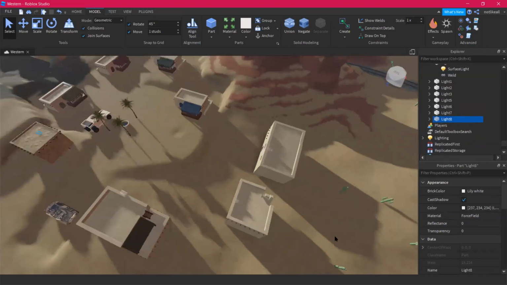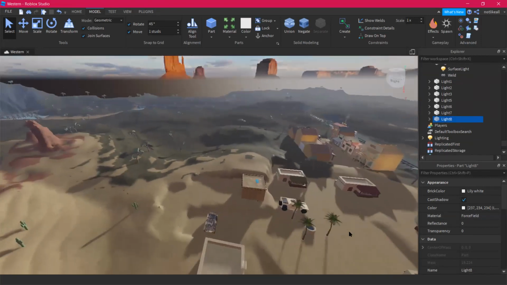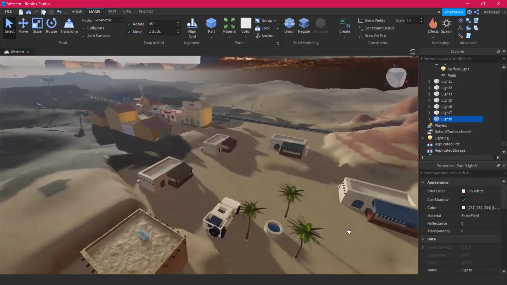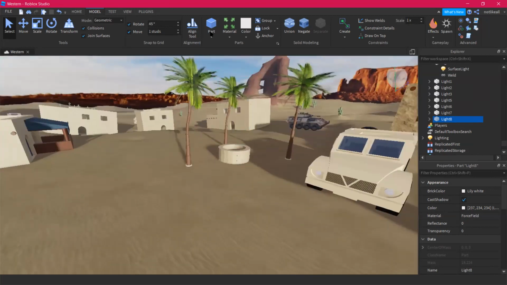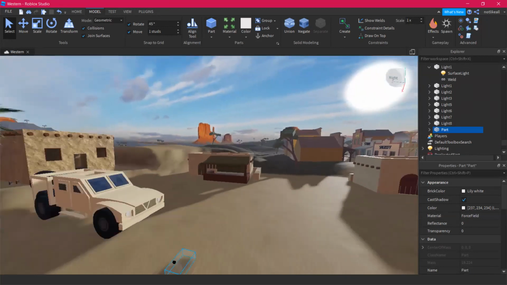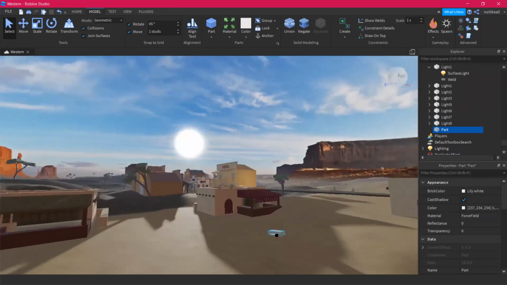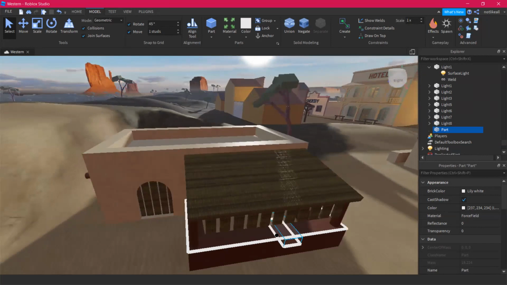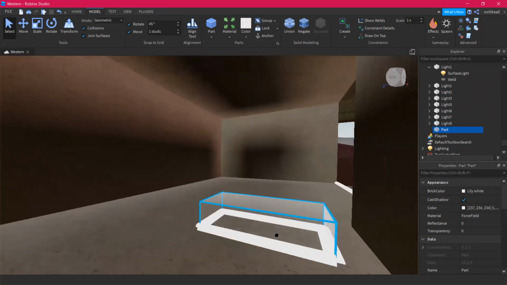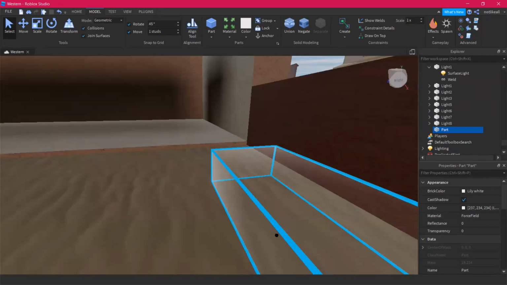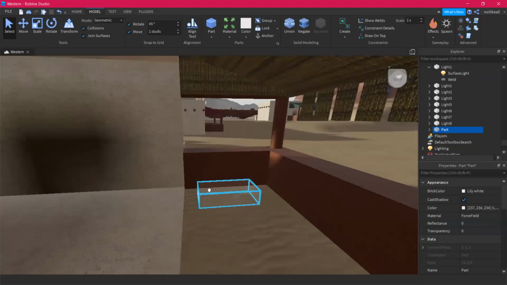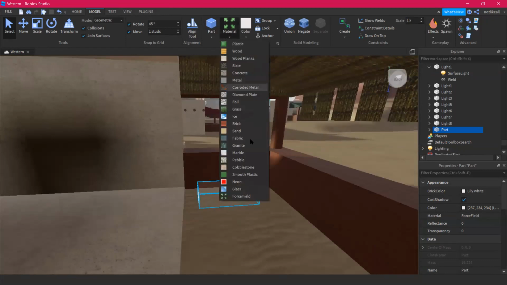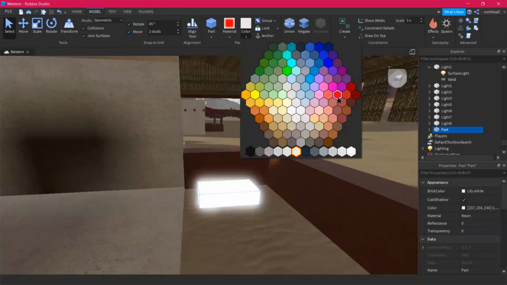Now I'm going to write a code. Okay, so the code will follow up something like this. I'm going to come back in the center of this town, and I'll just drop a single block as a switch. So if you want to have a switch, you can either get the switch somewhere in this house, if you can enter. Can we enter in this house? I don't think so. Well, I'll be using this area to keep a switch and to get some lighting effect there. So I'm gonna get the switch, change the color to neon, change the color to red.